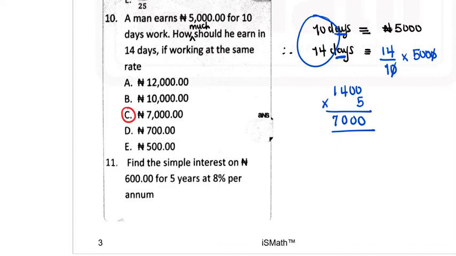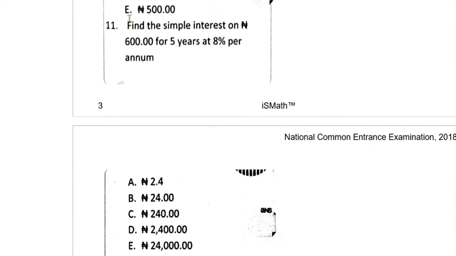Let's go to question 11. Question 11 says you should find the simple interest on 600 naira for 5 years at 8%. So here we have all the values that have been given. We have simple interest is what you're looking for, and the formula for this is PRT over 100. Actually, it means principal times rate times time all over 100.